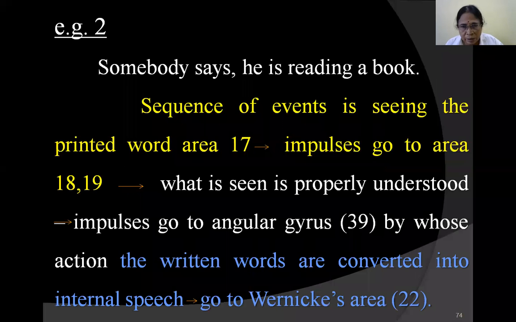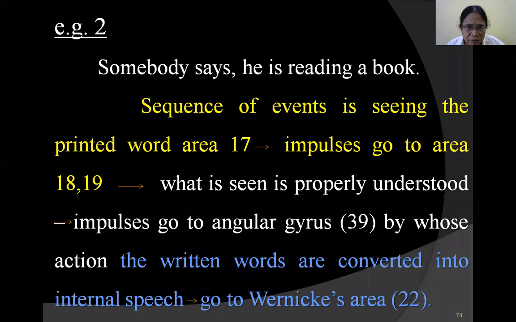The next example, let's see what happens when somebody is reading a book. Suppose he wants to read it aloud. He is seeing the printed word, and these impulses go to area number 17, that is the primary visual area.